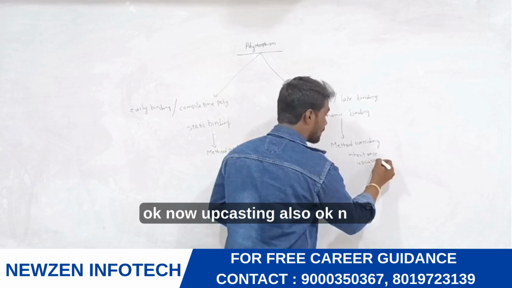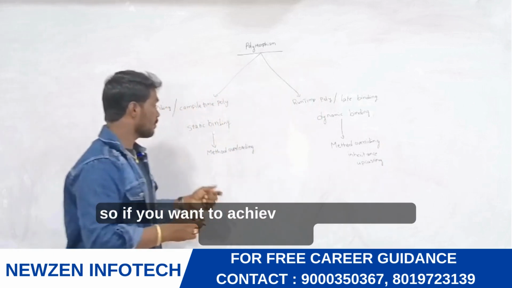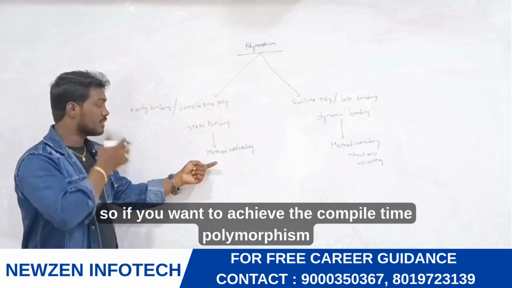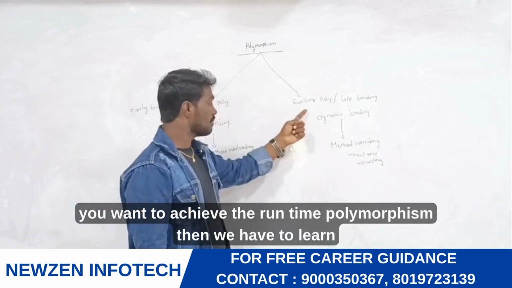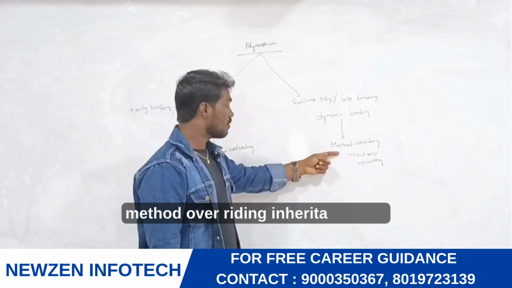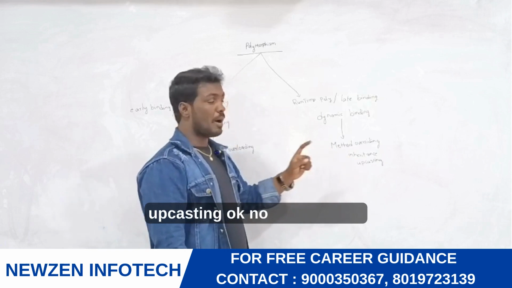So if you want to achieve compile time polymorphism, then we have to go for method overloading. If you want to achieve runtime polymorphism, then we have to learn method overriding, inheritance and upcasting.